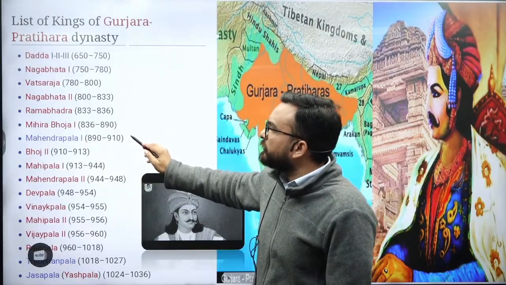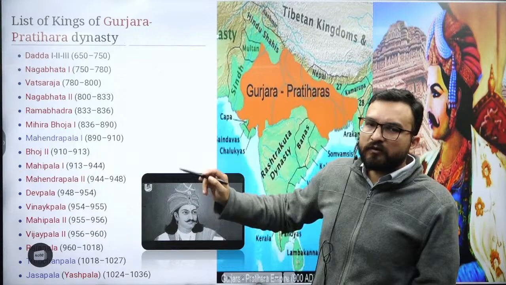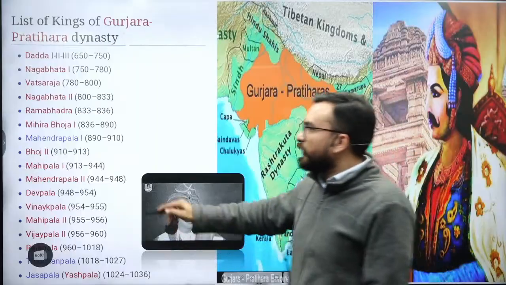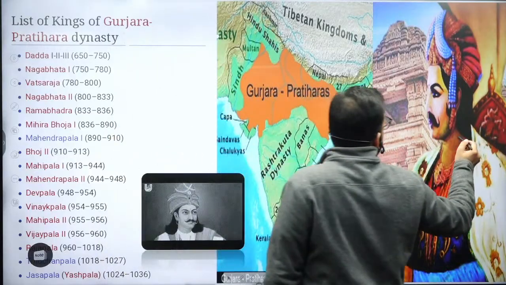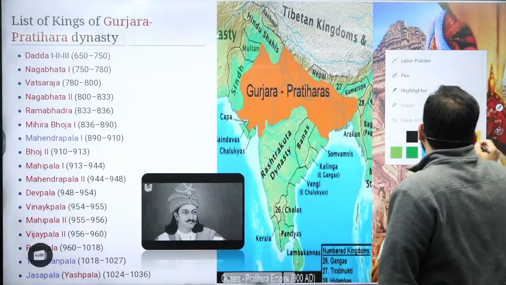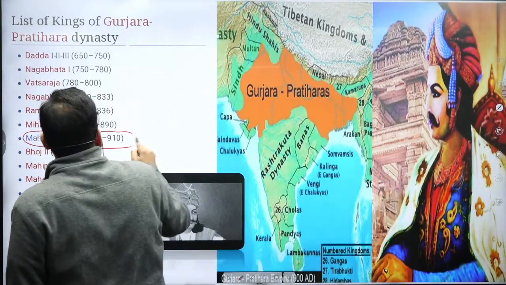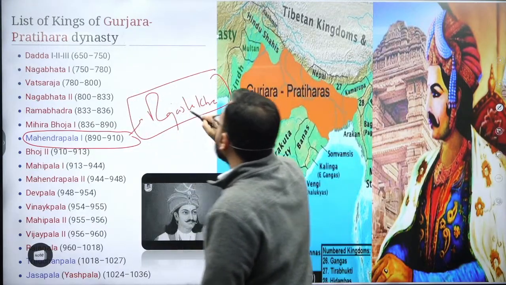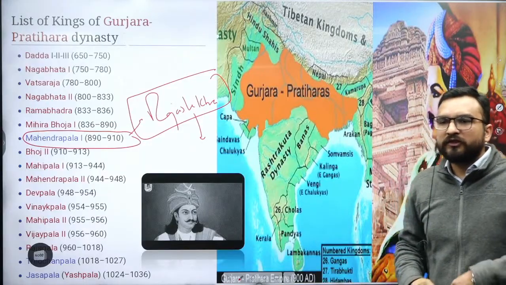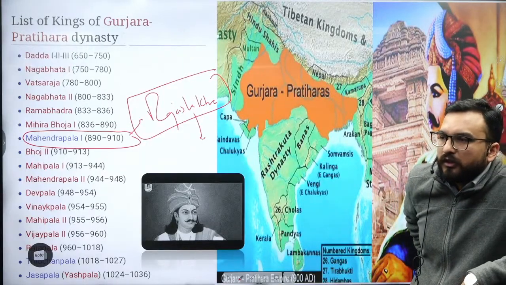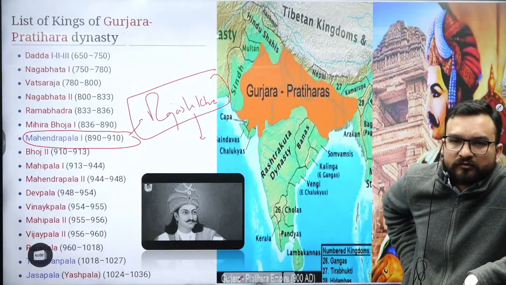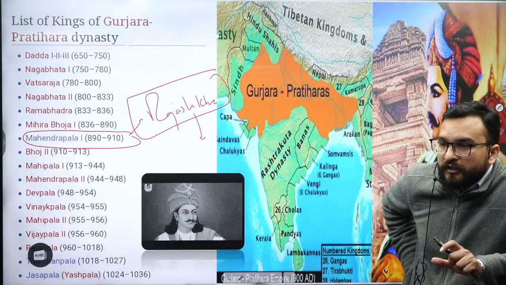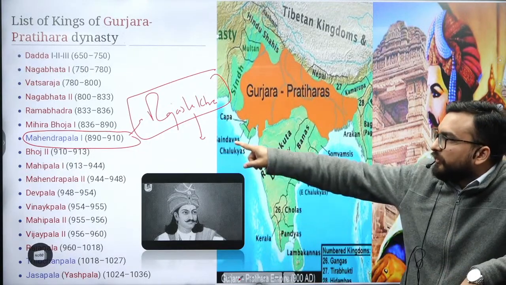Another ruler who becomes famous is Mahendrapala I. Why is Mahendrapala I important? Yes, very nice. In this time period you will find one scholar named Rajashekhara. Why was Rajashekhara important? Was he related to Buddhism, Jainism, a Vaishnavite sect, or Hinduism? He was not a Jain; he was of a Hindu sect, the court writer of Mahendrapala I.